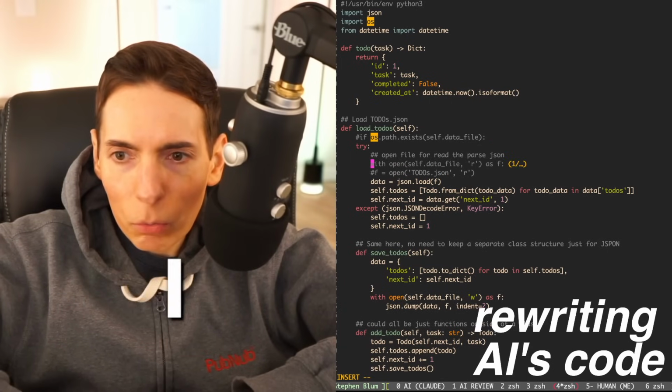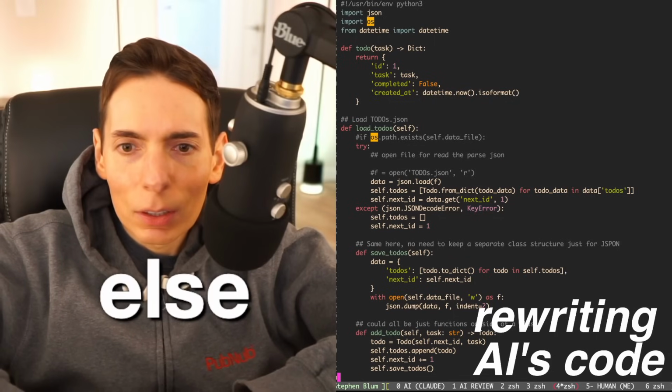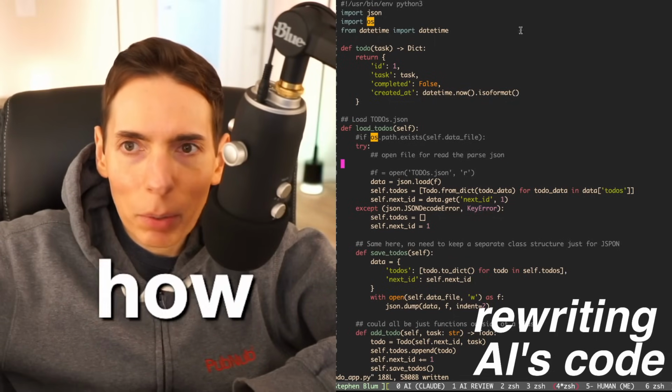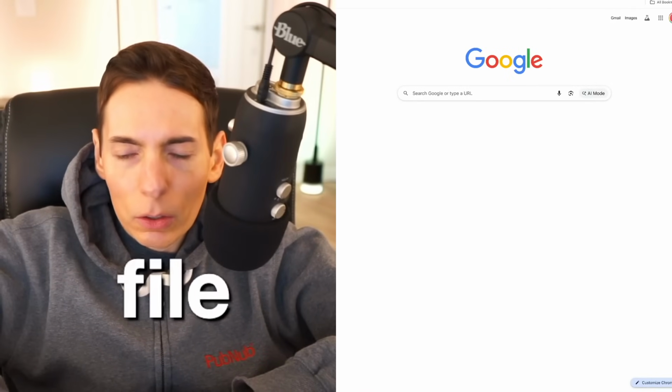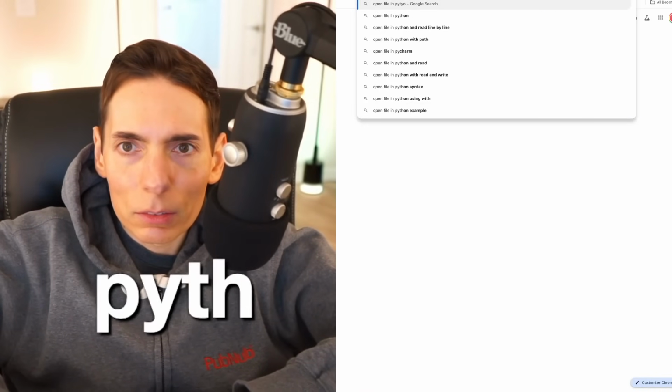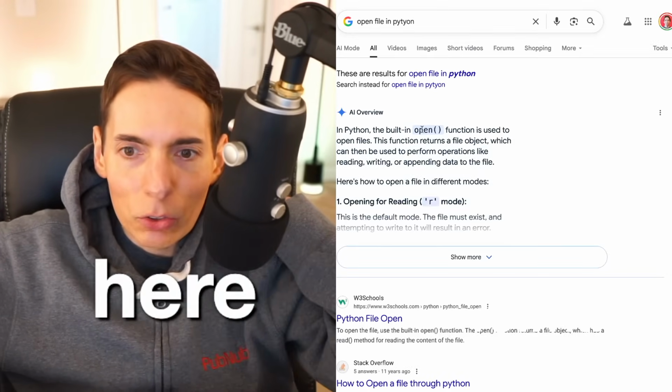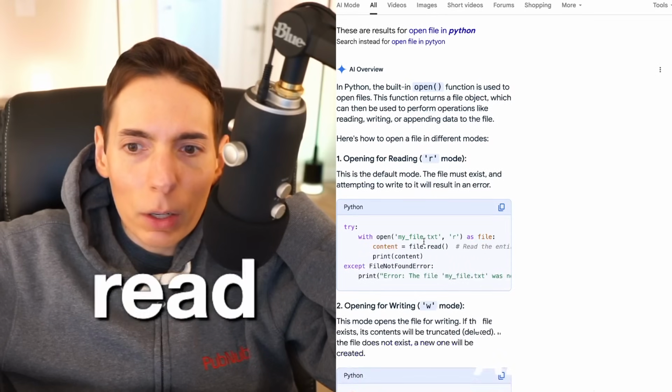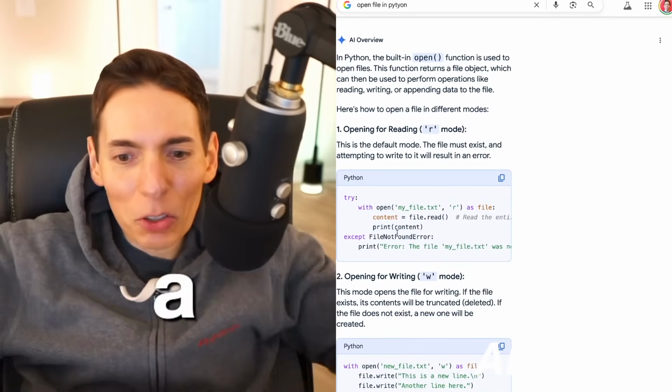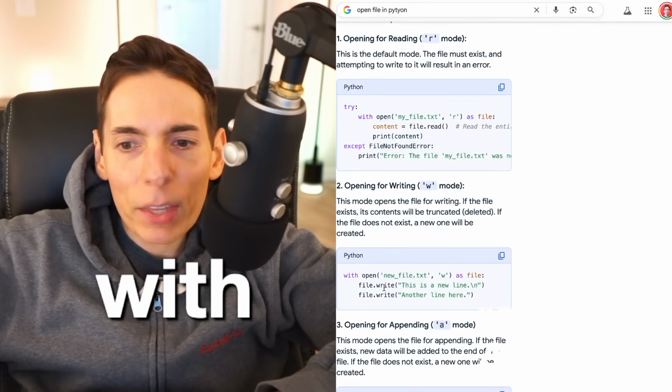I don't like the width. I want it to be something else. I forgot. How do you do that in Python, to open a file in Python? Open file in Python. I have to go over here to make it. There's an open for reading. I just don't want to do it with a with statement. How do you do it without a with?